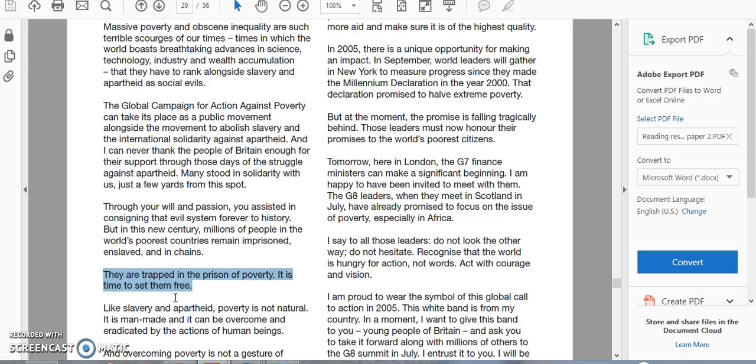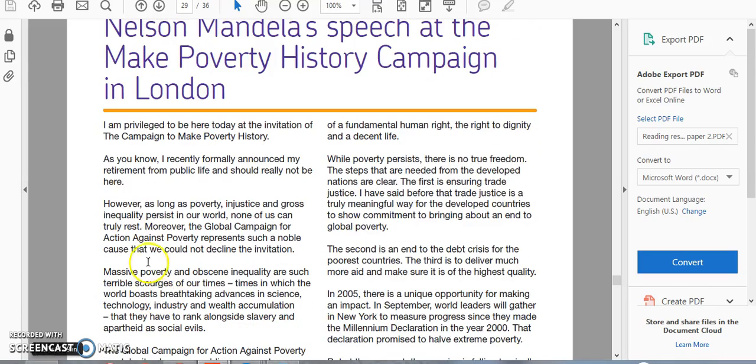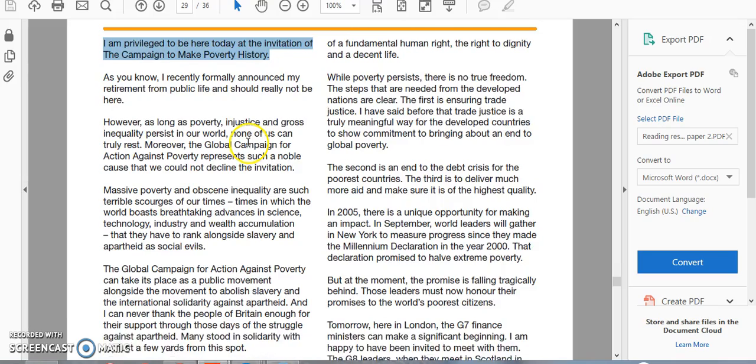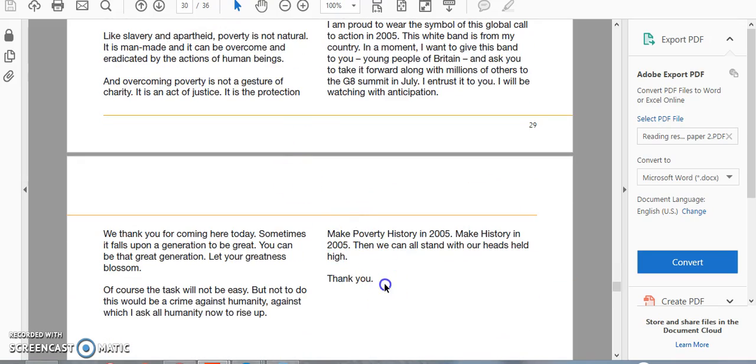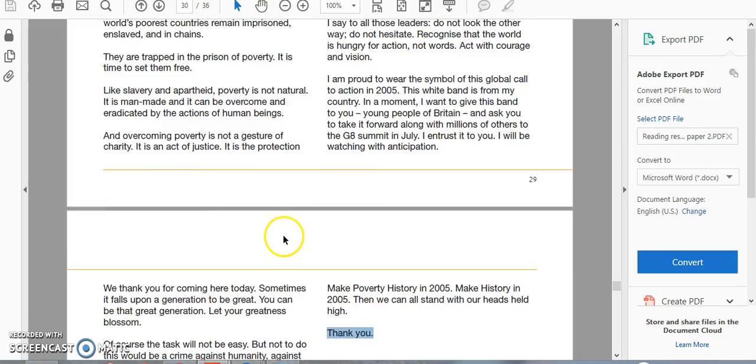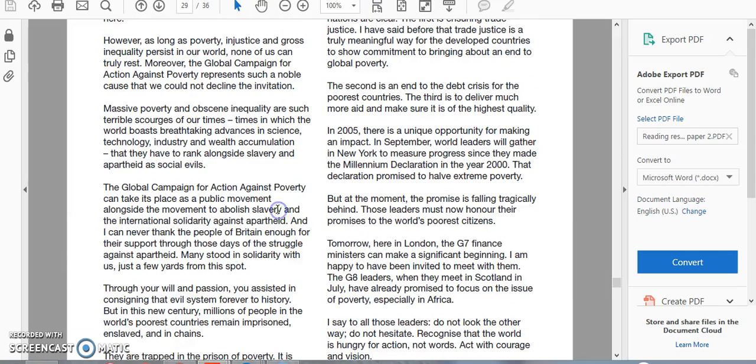Layout, given this is a speech, is not so important. There's a couple of things to draw your attention to here, really. He addresses the crowd at the start, and at the end he says thank you, so we can tell this is a speech. If this was a newspaper article, obviously we expect to see different features of layout. We might see headlines, pictures, those might tie into the text as well.